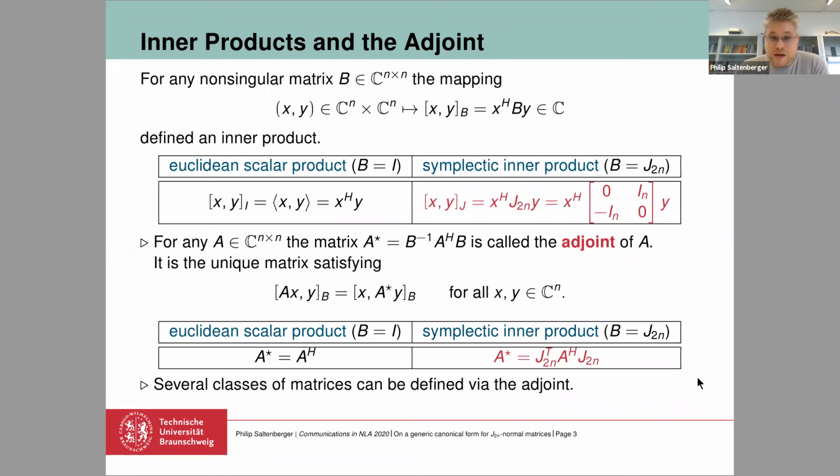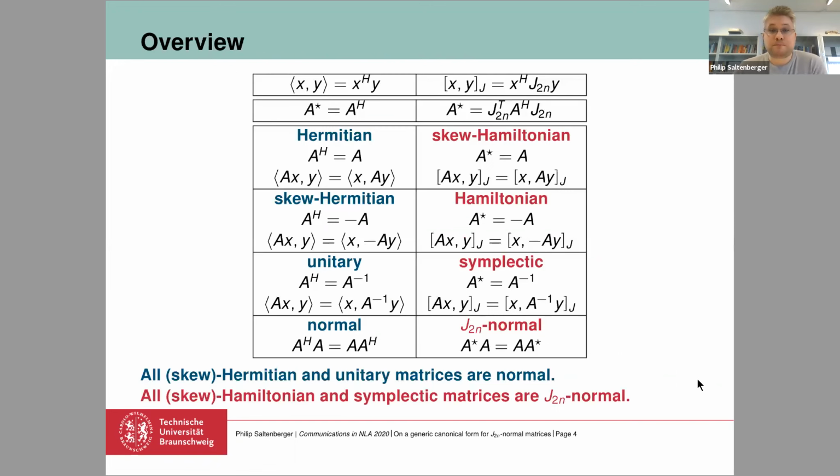With the adjoint, we are now able to define several classes of matrices. So here is an overview. On the left-hand side, there is again the Euclidean scalar product, and on the right-hand side is the symplectic inner product.